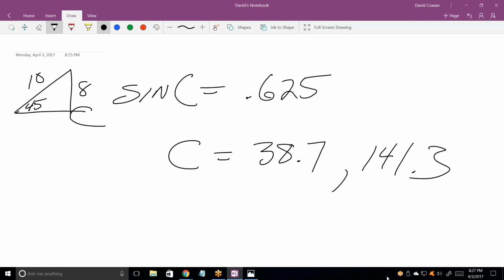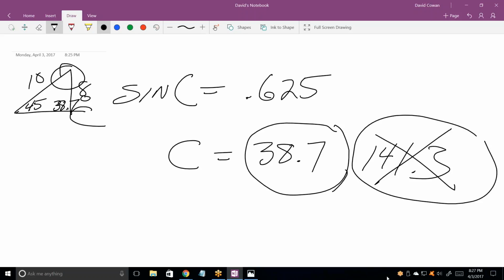Right, okay. That puts it over 180. That means that's not a possible solution. The only C I can get is 38.7 degrees. And that also defines that angle right there. So now I've solved the problem. But that's how you tell whether you have the ambiguous case or not: you always figure out both angles, and then you figure out whether there's room for that angle. If there's room, then you've got the ambiguous case. If there's not, then you do not. And there's only one solution.